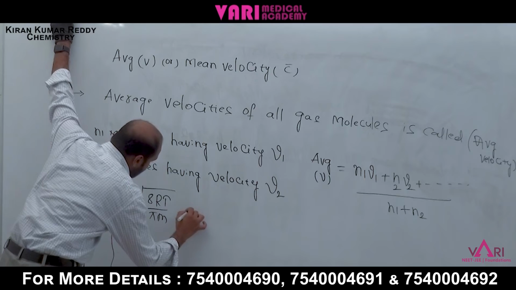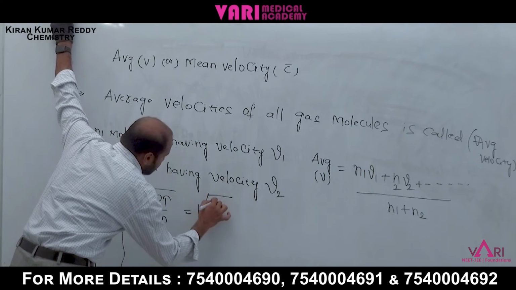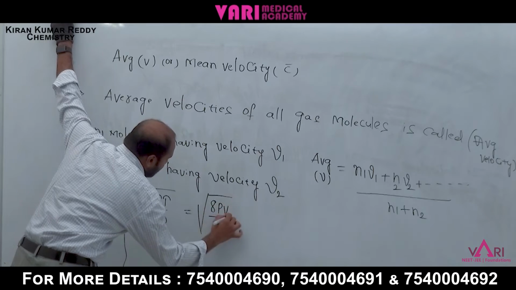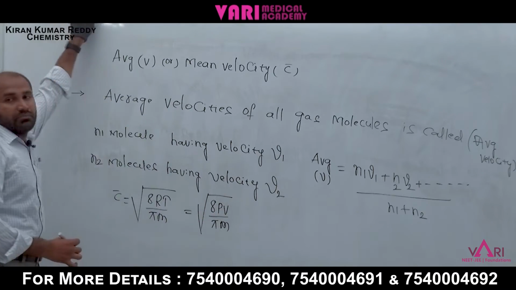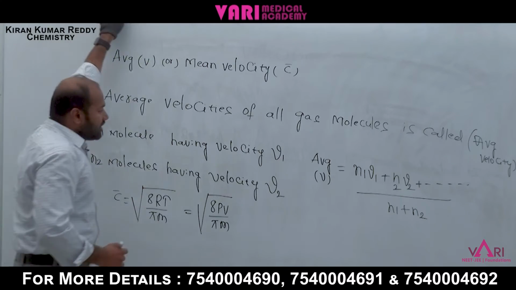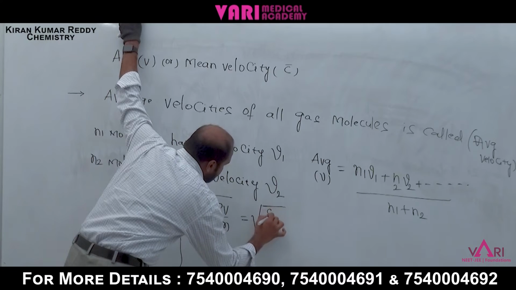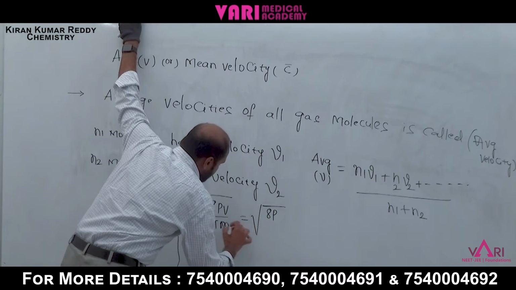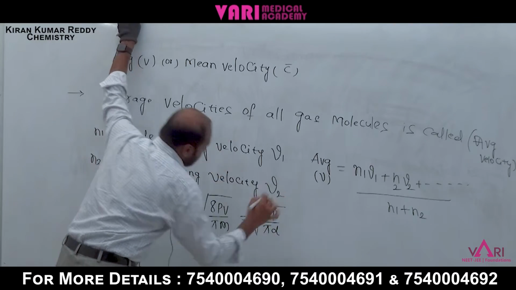We can write RT in place of PV by 5m. That is equal to under root 8P by, mass by volume means density, 5D.